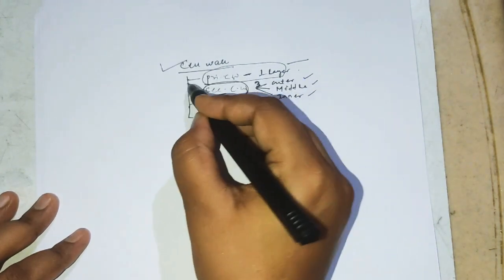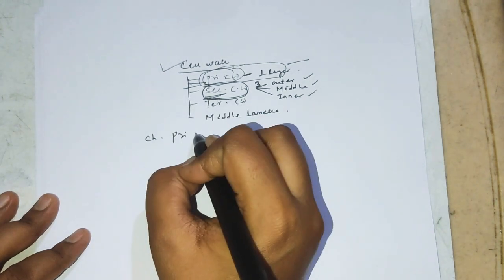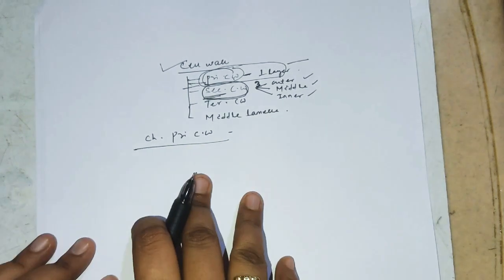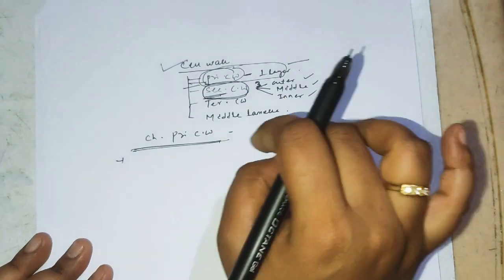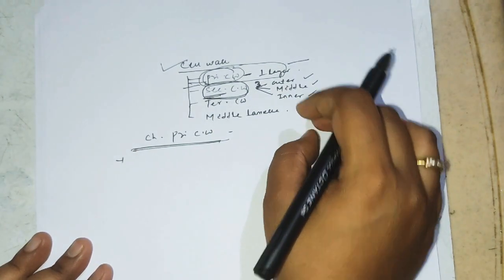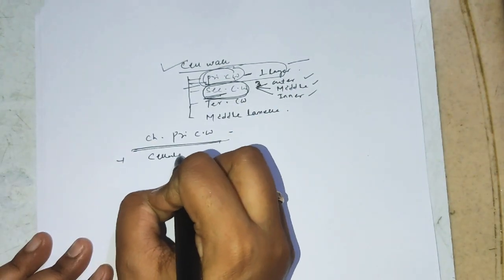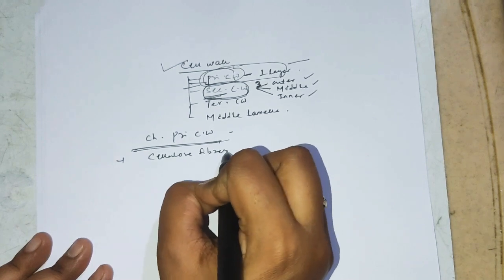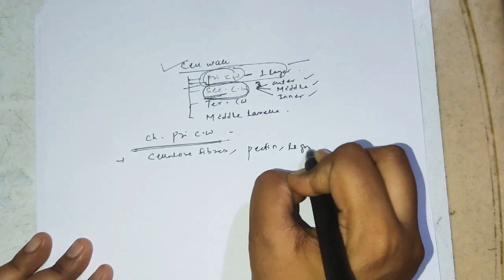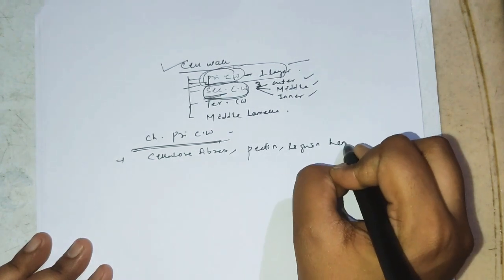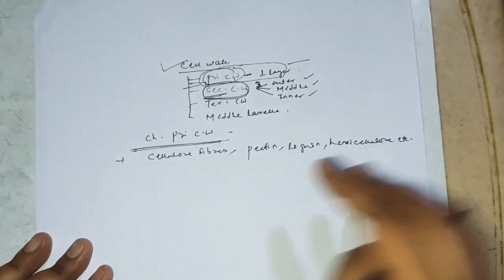The first layer of the cell wall is the primary cell wall. The primary cell wall is made up of cellulose, hemicellulose, pectin, lignin and also some extra chemicals. The first one is cellulose fibers, then pectin, lignin and also hemicellulose, etc. Clear up to this?